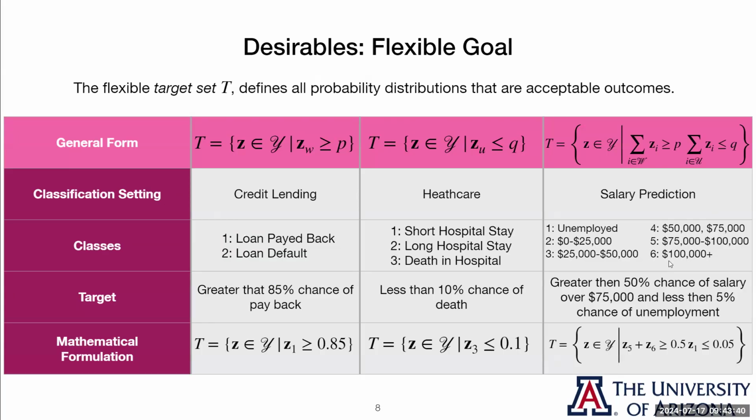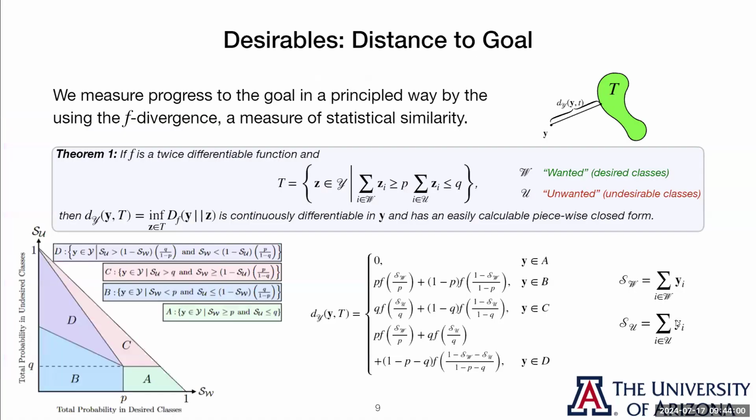But if the individual also wants to avoid very high risk strategies, they don't want something that could result in high risk or unemployment, we'll also require very low probability that they're in this undesirable class. And this is the way we've gone about formulating our target sets, our goals. But once we have this target set, how do we measure our progress towards our goal?